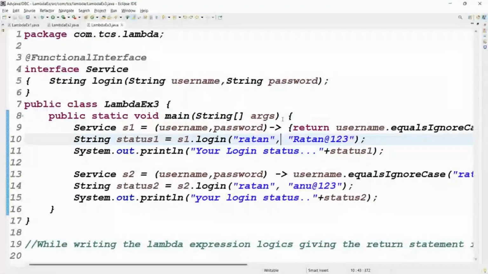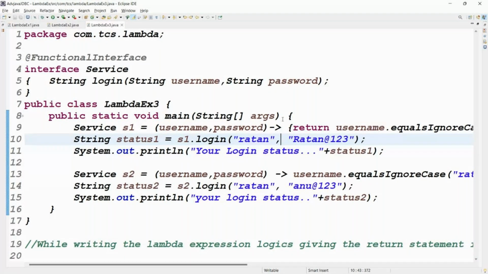Next, functional interface. What is a functional interface? An interface that contains only one abstract method is called a functional interface. It may contain default methods and static methods. You know that point. Third point is lambda expression. Lambda expressions provide the implementation of functional interface methods. Functional interface method, right? Not multiple methods.